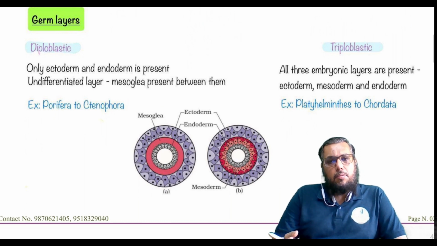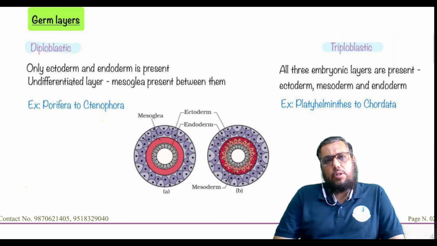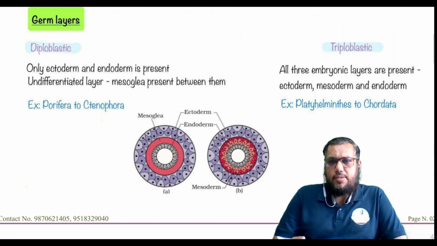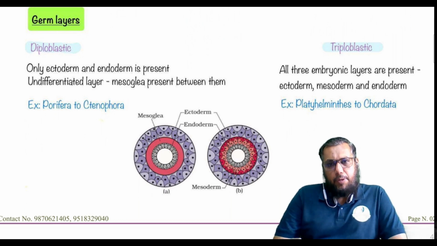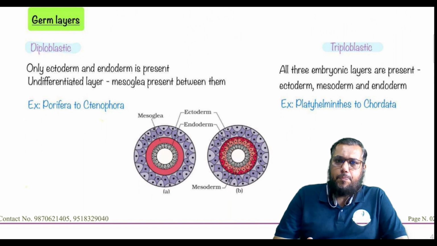Okay. But better would be that we consider that poriferans do not show any germinal layer development. Okay, as it is a cell aggregate pattern, it will not have the germinal layers. Okay, but if you are told to choose between either diplo or triplo, you can choose diploblastic.